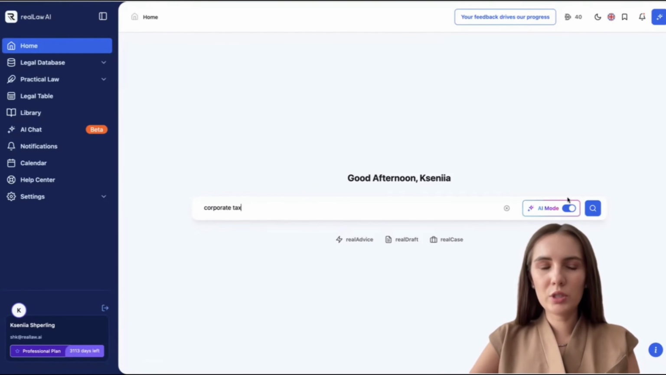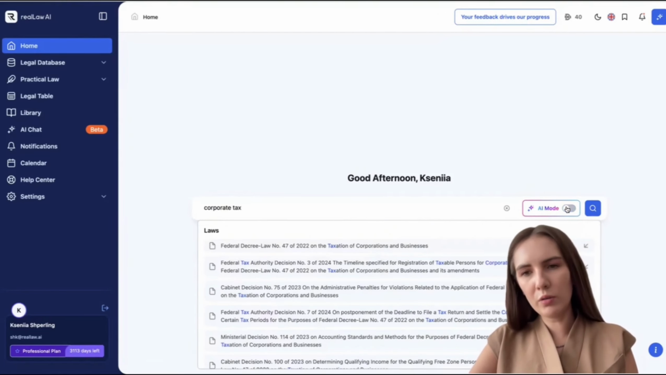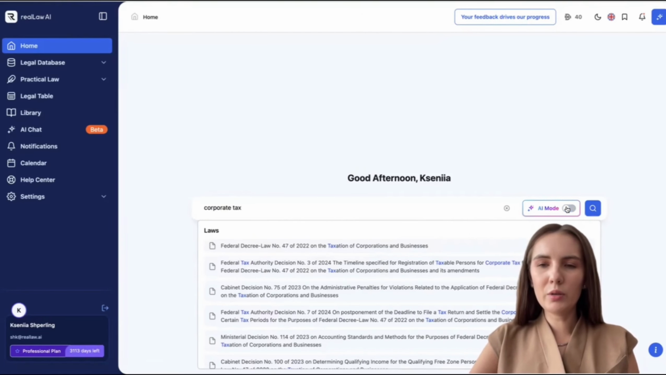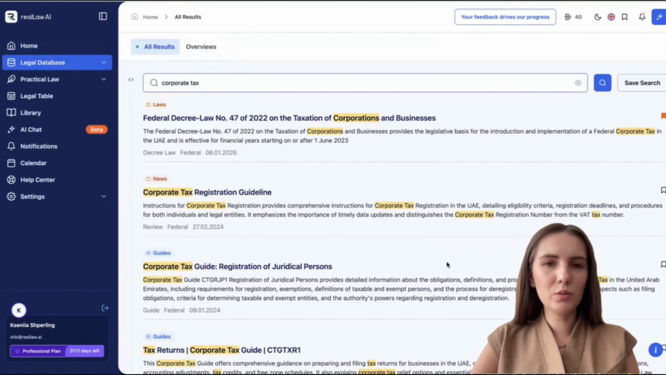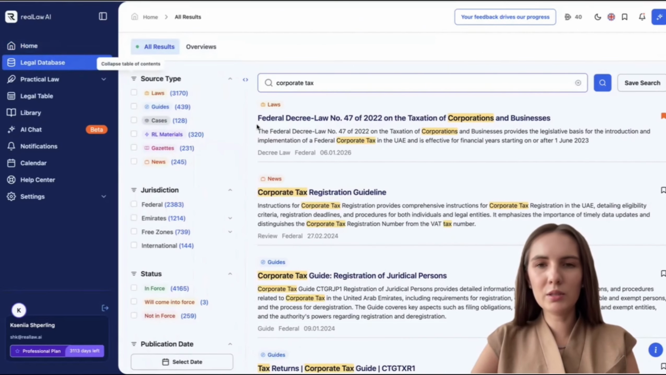Next, I have two options. I can turn AI mode on or off. Let's go through the first scenario where we turn AI mode off and use our service as a database. I click on the blue magnifying glass and get to the results page. Here we can see a list of documents on the platform where the term corporate tax appears as a keyword.